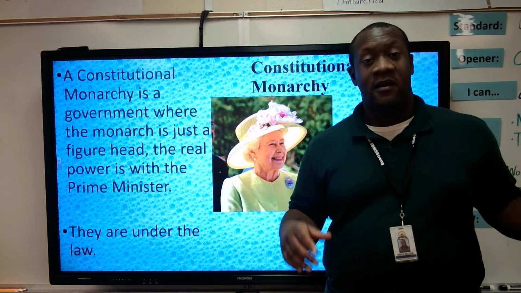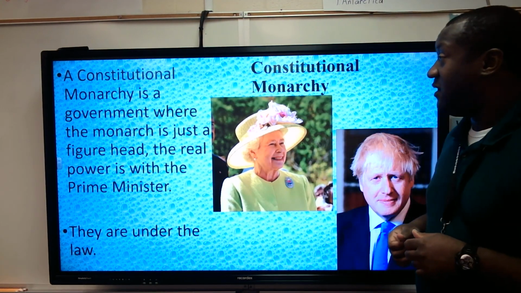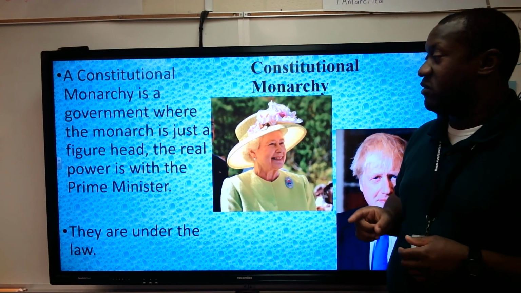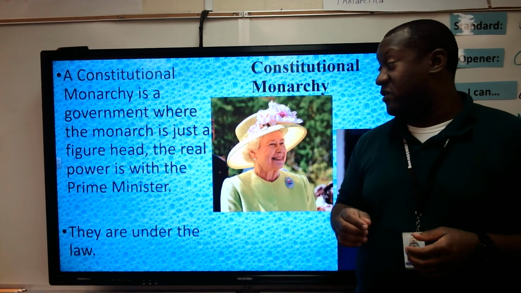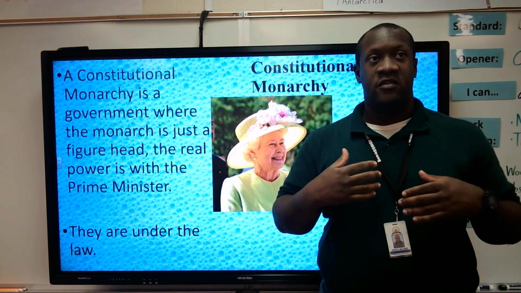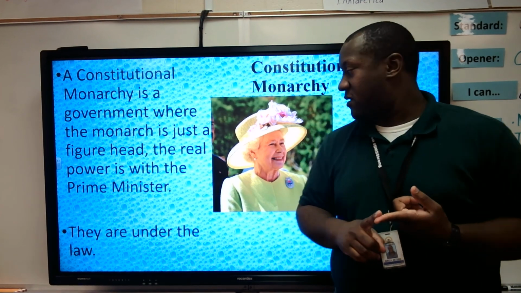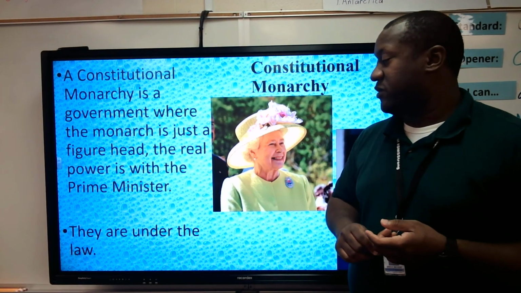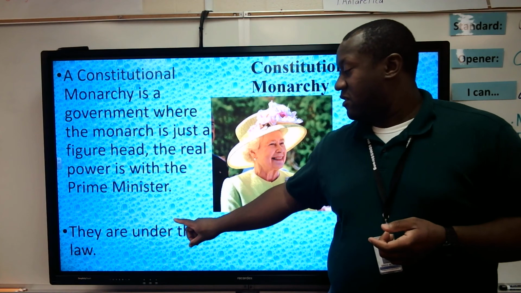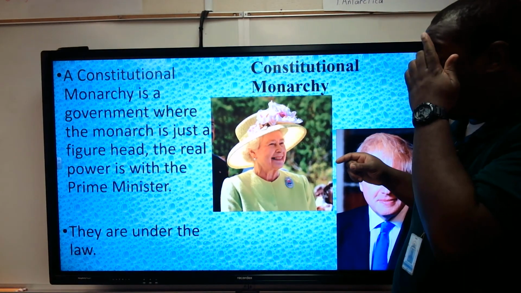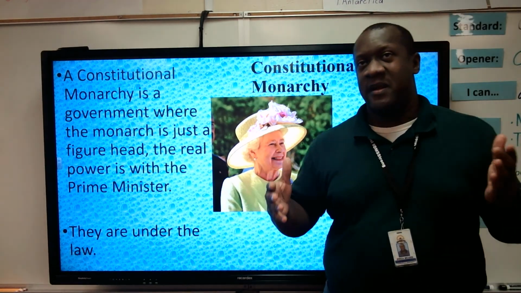All right, constitutional monarchy. So let's take a look at this. A constitutional monarchy is a government where the monarch is just a figurehead. Figurehead means they represent the country, but they don't have any power. The real power is with the prime minister. They are also under the law. So in a constitutional monarchy, think about it this way, right?